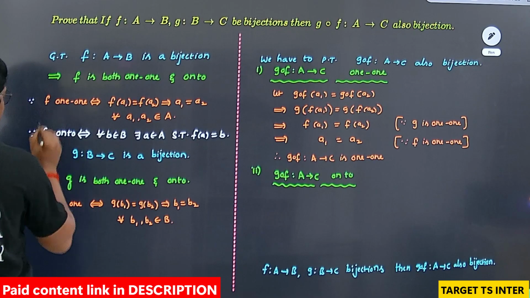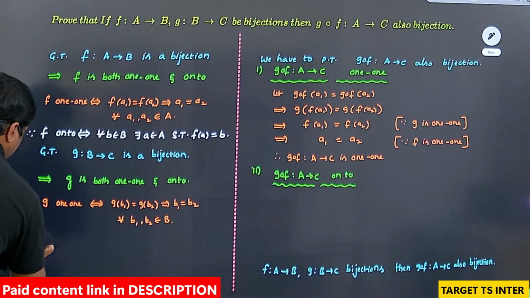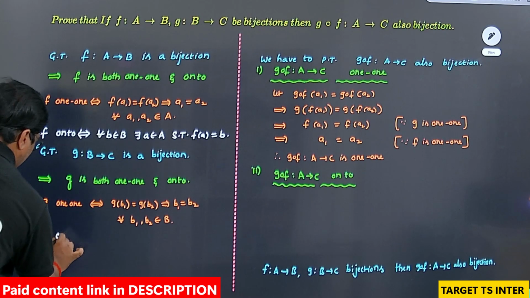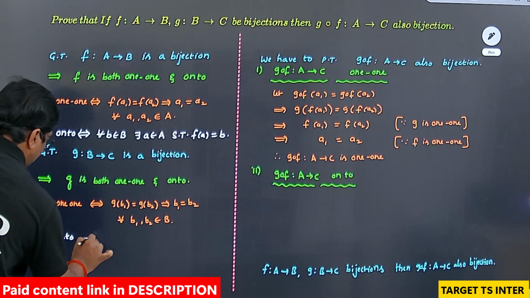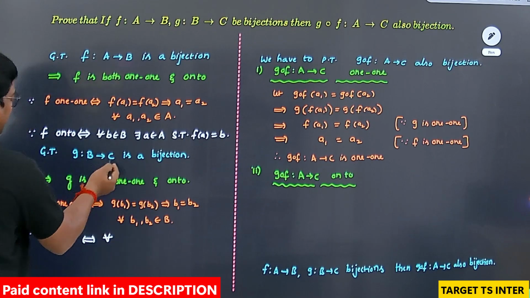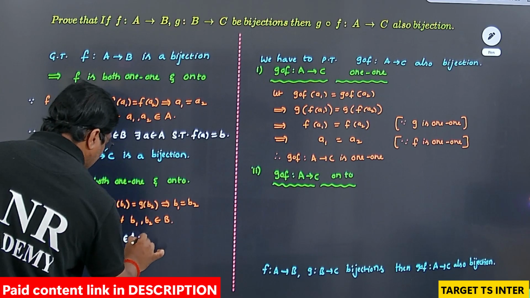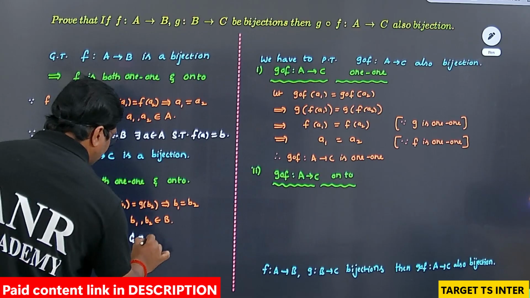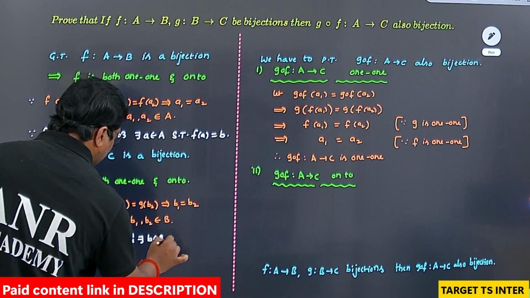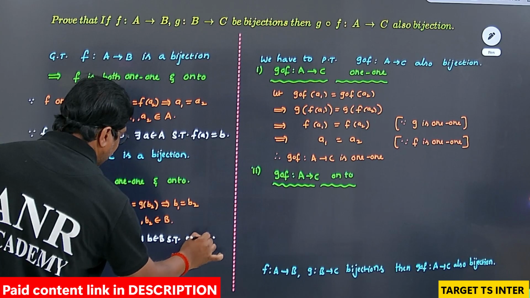Since f is 1-1, since f is onto. Here, since g is 1-1 and g is onto, if and only if, for g defined from B to C, for all small c belongs to capital C, there exists small b belongs to capital B such that the value of g of b is equal to c.